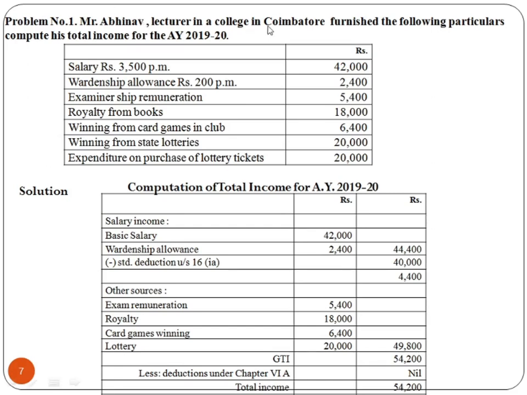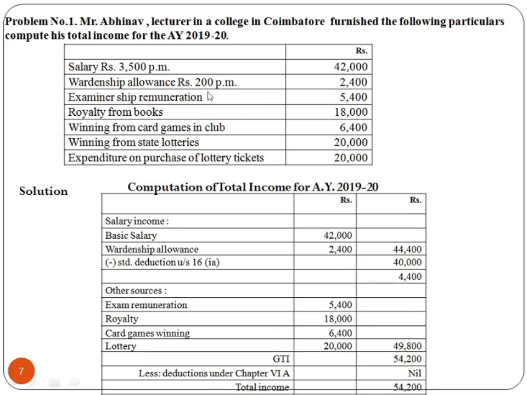Mr. Abhinav, lecturer in a college in Coimbatore, furnishes the following particulars. Compute his total income for the assessment year 2019-20. Here the salary is given as 3,500 per month, 42,000. Wardenship allowance rupees 200 per month, 2,400. Examineship remuneration 5,400. Royalty from books. Winnings from card games in club. Winnings from state lotteries and expenditure on purchase of lottery tickets. All these are given.